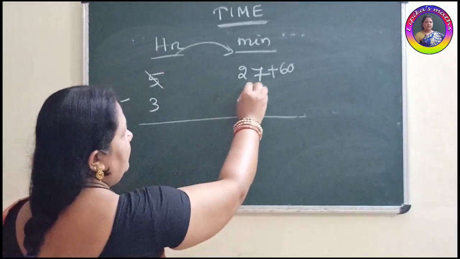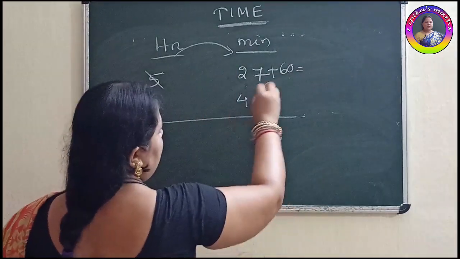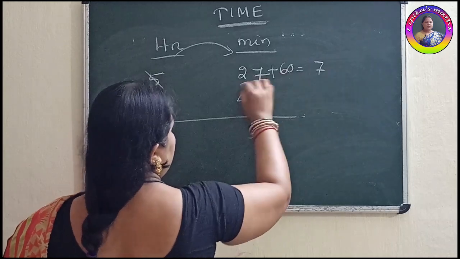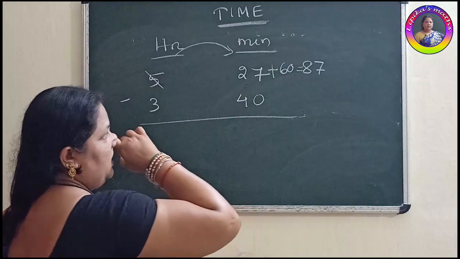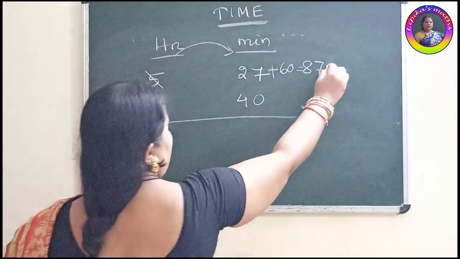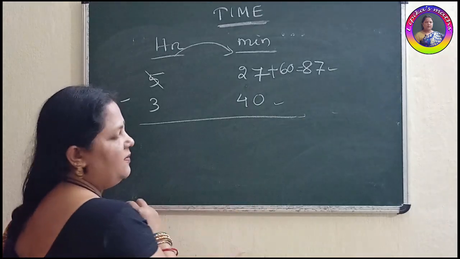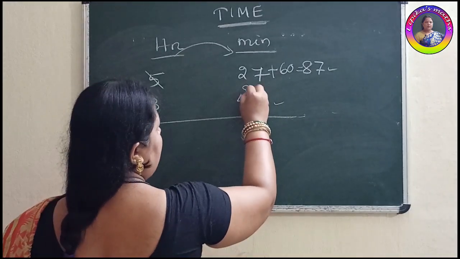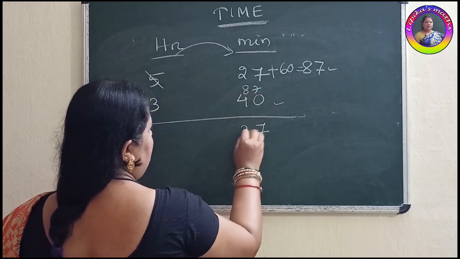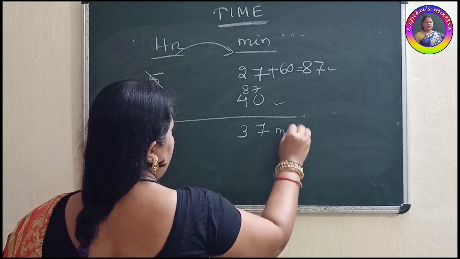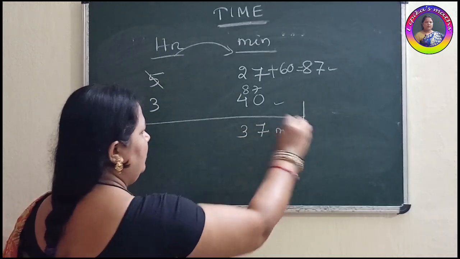Okay. Previously 27. Now we got here 60 minutes. Then how much is it coming? 60 plus 27, all total we got here 87 minutes. Now this is a greater value, this is a smaller value. We can subtract 87 minus 40. 87 minus 40, how much is it coming? 7 minus 0 is 7, 8 minus 4 is 4. 47 minutes we got here. Okay, this part is over.